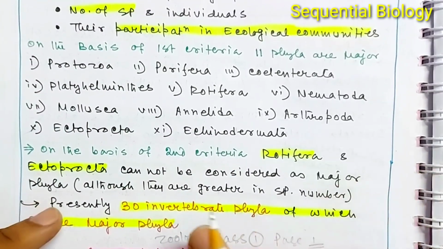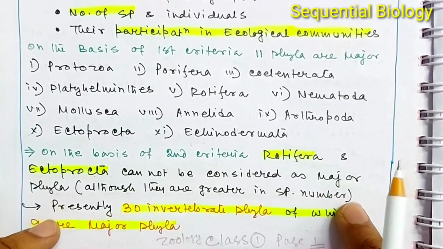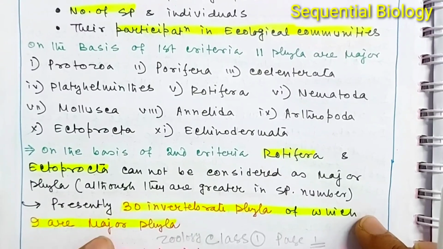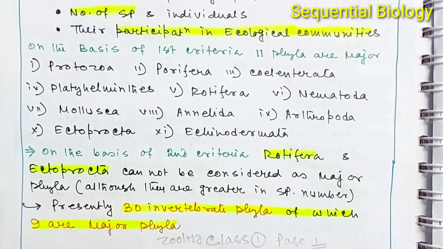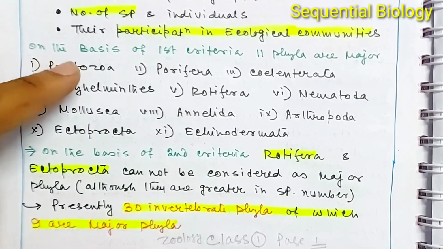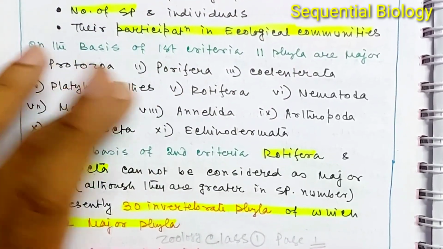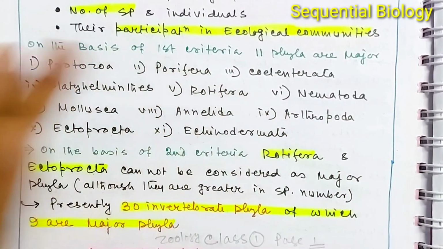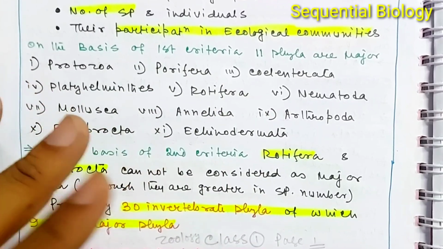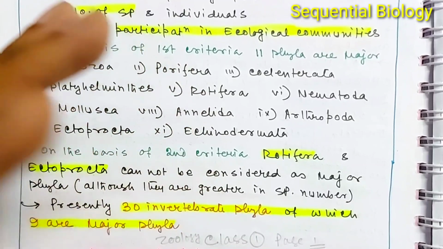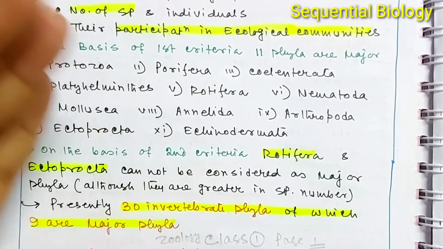Okay, so on the basis of the second criterion, Rotifera and Ectoprocta cannot be considered major phyla, although they have a greater number of species. Presently there are 30 invertebrate phyla, of which 9 are major phyla. The names of these major phyla are phylum Protozoa, Porifera, Coelenterata or Cnidaria, Platyhelminthes, Nematoda, Annelida, Arthropoda, Mollusca and Echinodermata. These are usually considered major phyla, and we will focus our discussion on these major phyla.